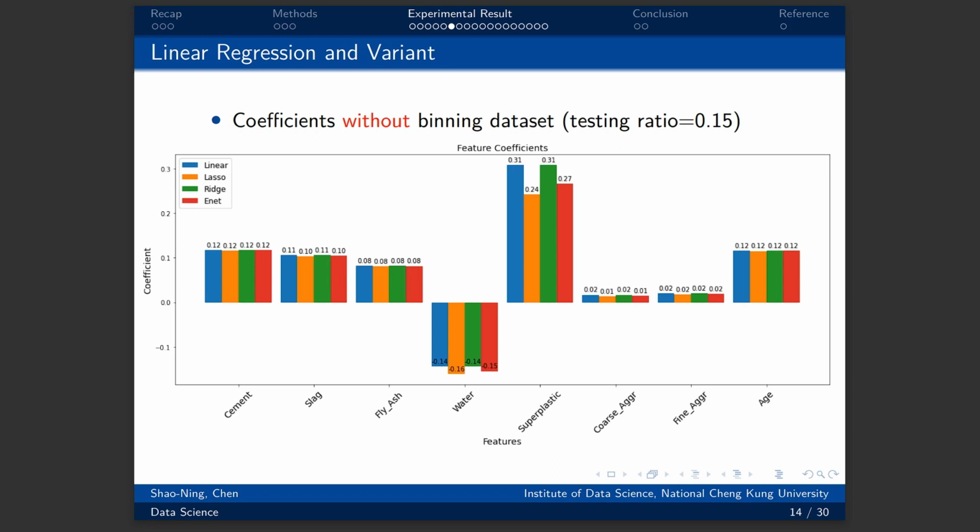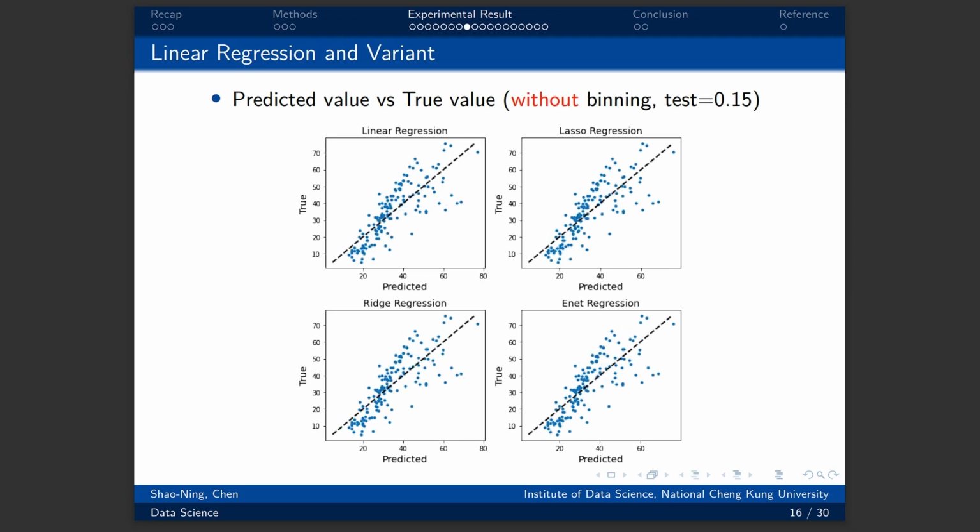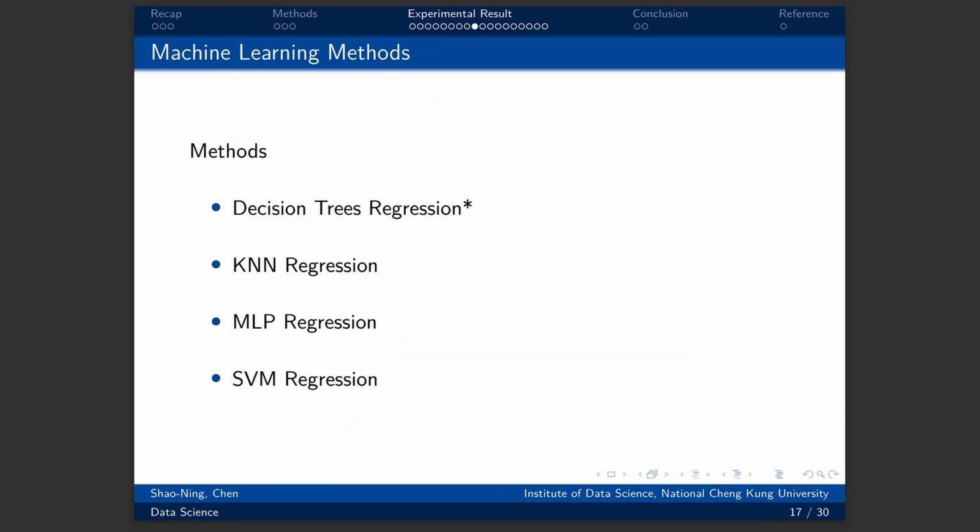The following group bar chart shows the coefficients of the 4 linear regression models without data binding. Since the RMSE and R2 score are almost the same in the previous plot, the coefficients of the 4 linear regression models are almost the same. The following plot shows the predicted value against the true value, compared with the one without binning data. We can see that the former plot fits x equals y better than the latter one. So, does it mean that data binding can improve the performance?